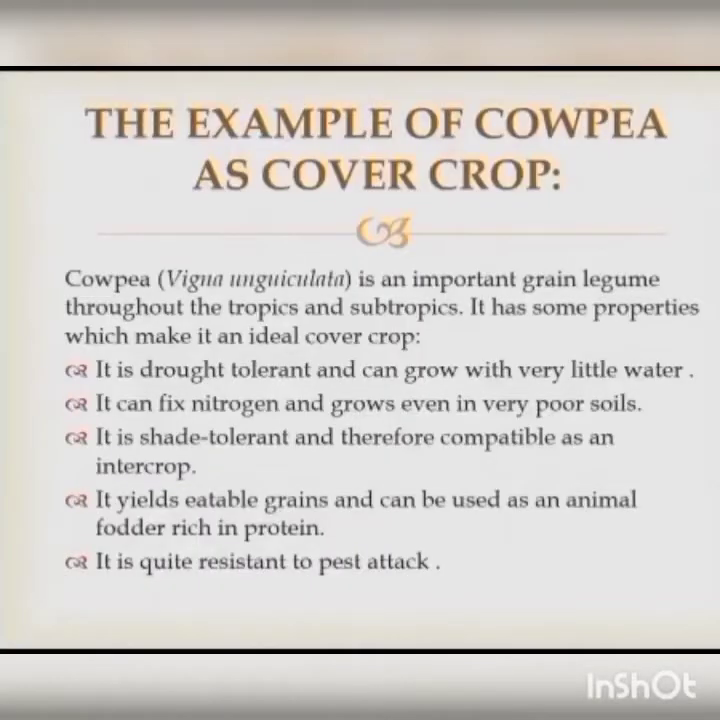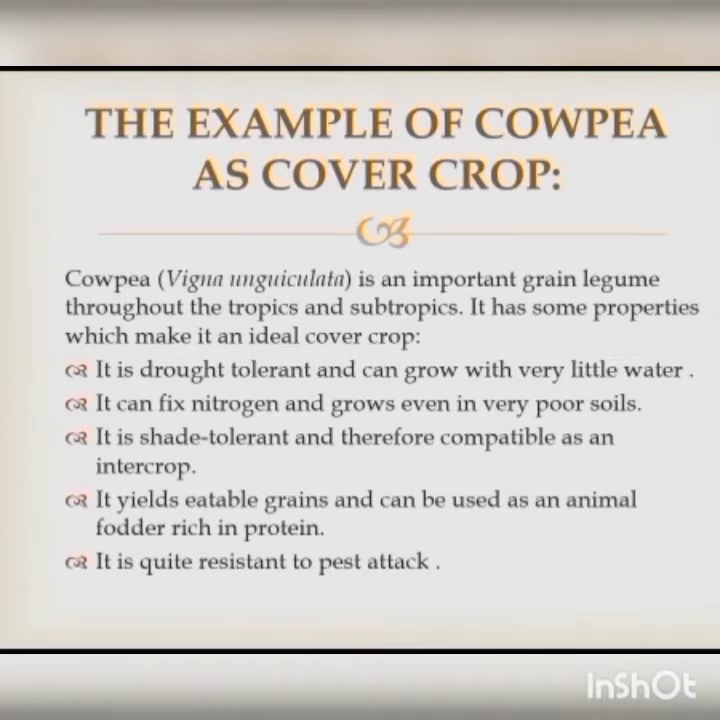The example of cowpea as cover crop: cowpea, Vigna unguiculata, is an important grain legume throughout the tropics and subtropics. It has some properties which make it an ideal cover crop. It is drought tolerant and can grow with very little water. It can fix nitrogen and grows even in very poor soils, therefore it is compatible as an intercrop. It yields edible grains and can be used as animal fodder rich in protein. It is quite resistant to pest attack.